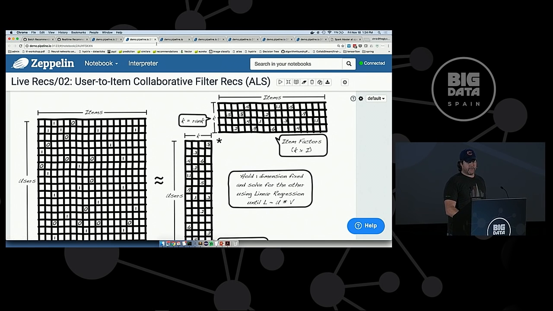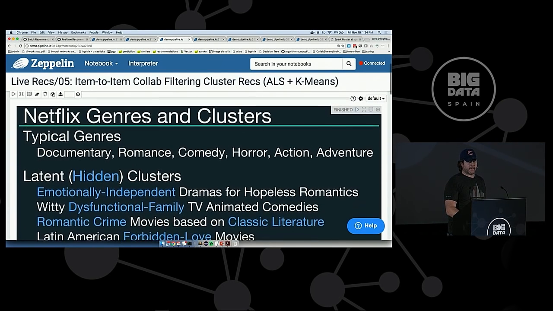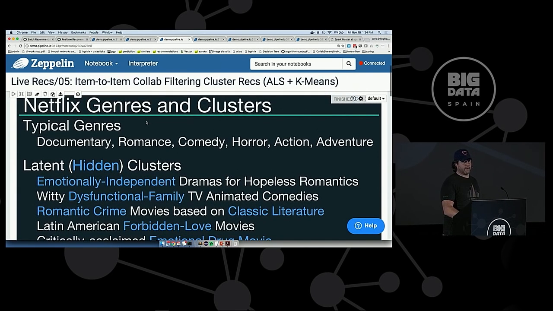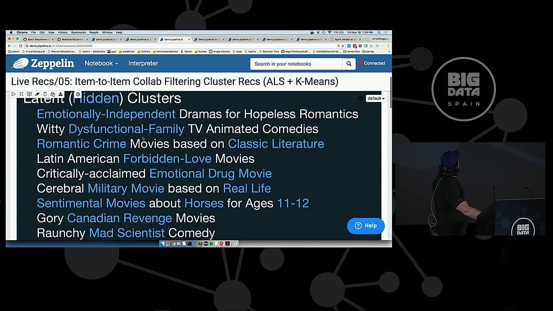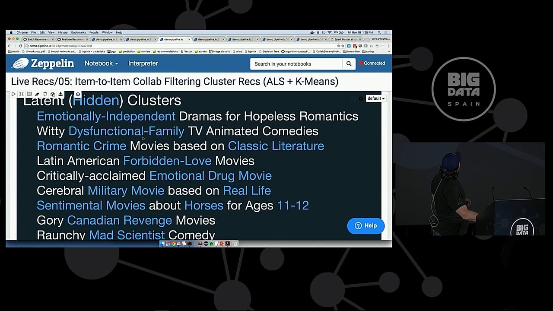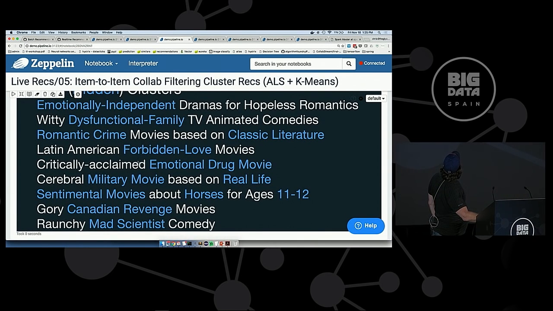I'm going to show you guys some of these that surfaced at Netflix. Typical genres would be documentary, romance. These are the obvious ones, boring. These are the ones that came out of the hidden features. My favorite here is the gory Canadian revenge movies. I like anything Canadian because it's just funny. Let's see, raunchy mad scientist comedy.